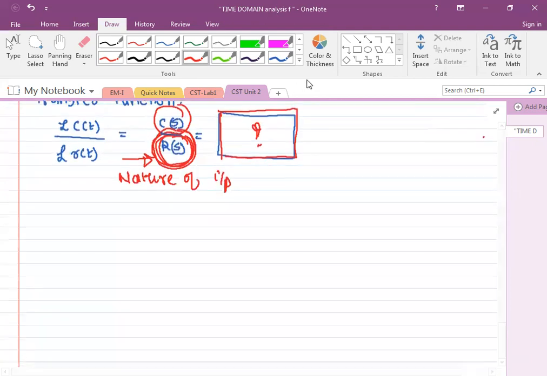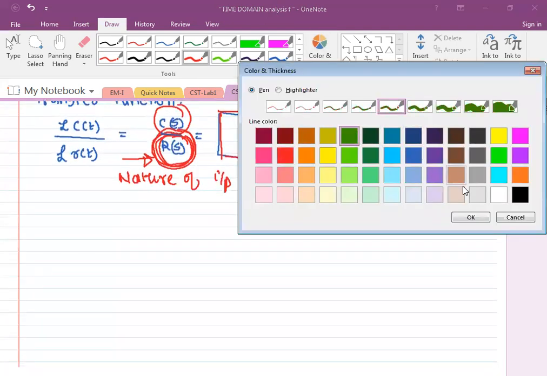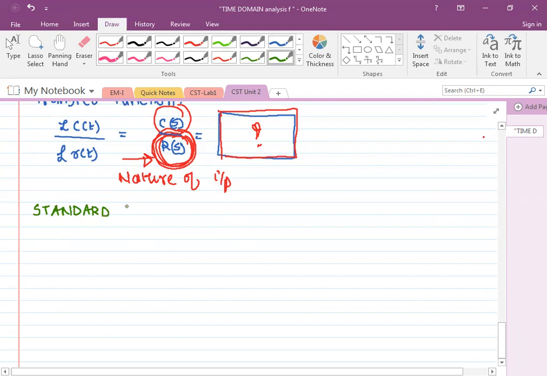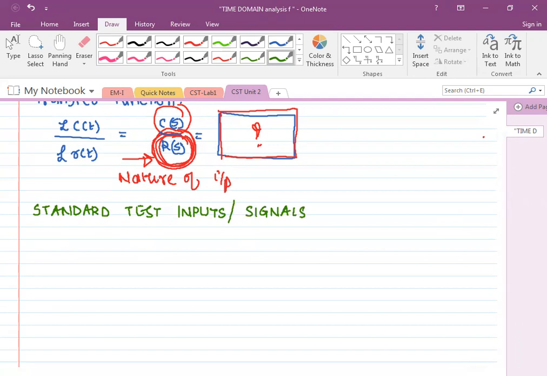Okay, so there are some commonly used inputs which are considered for the analysis, which are called the standard test inputs, or you can also call them signals. Standard test inputs or standard test signals. Generally, these signals are considered for time domain analysis that are given to different systems.